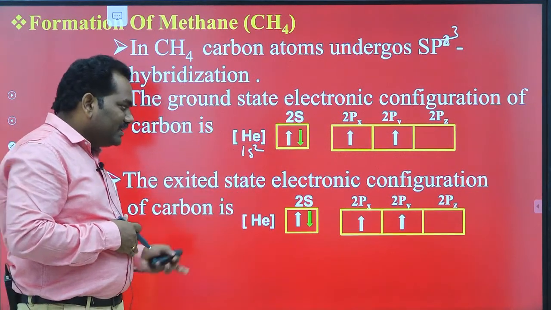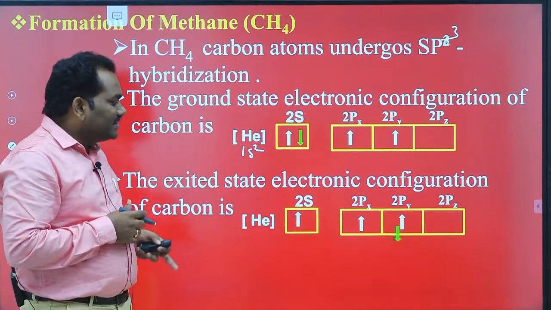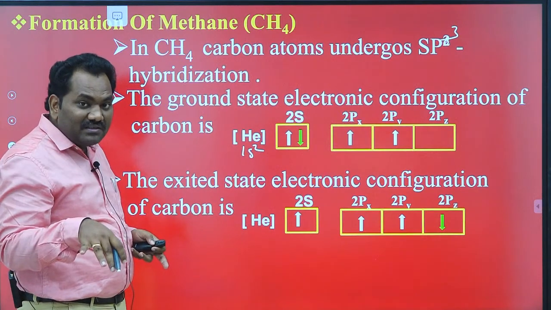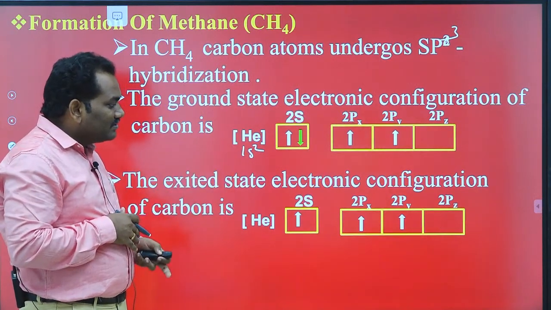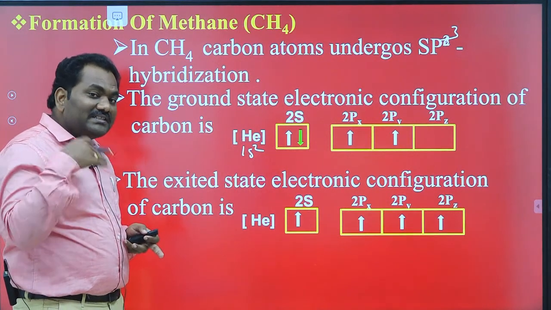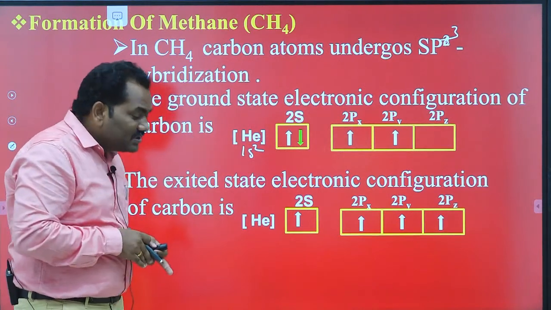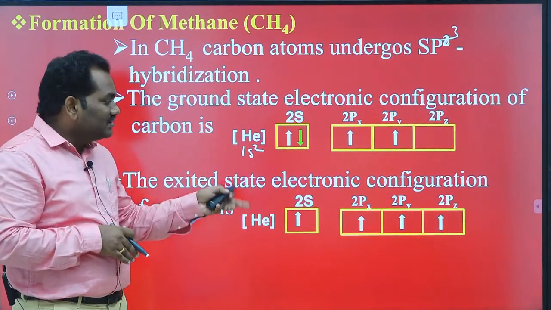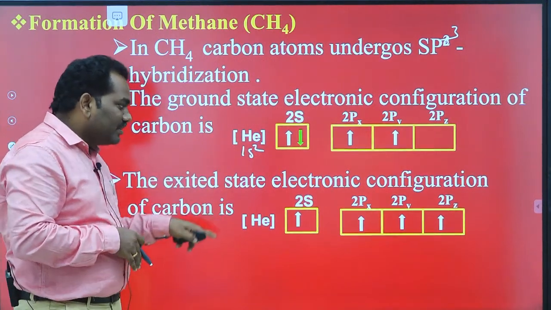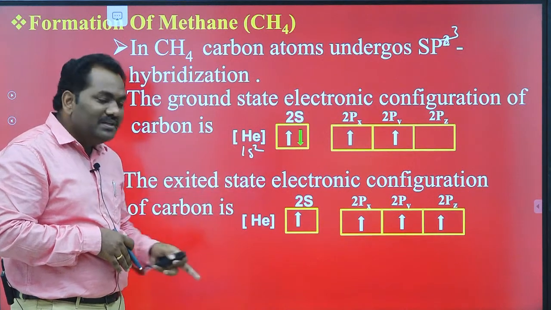This 2s electron undergoes excitation by absorbing some amount of energy. After excitation, it also changes its orientation. Not only does excitation take place, but a change of orientation also takes place. This is the final excited electronic configuration of the carbon atom, that is helium 2s1, 2px1, 2py1 and 2pz1.